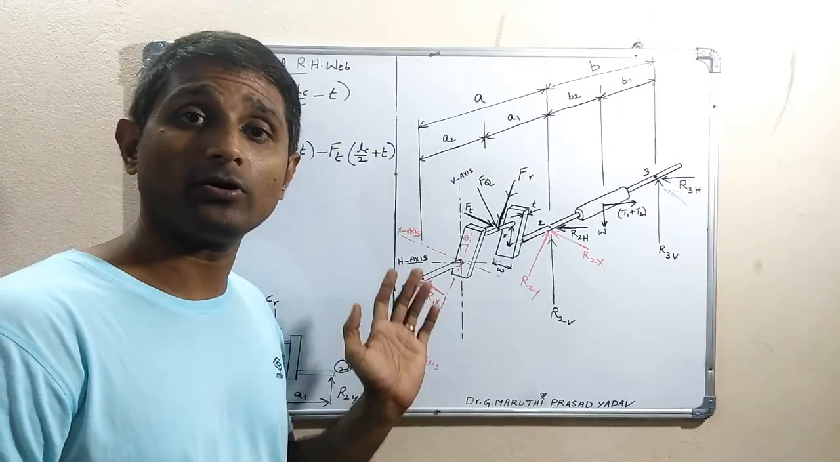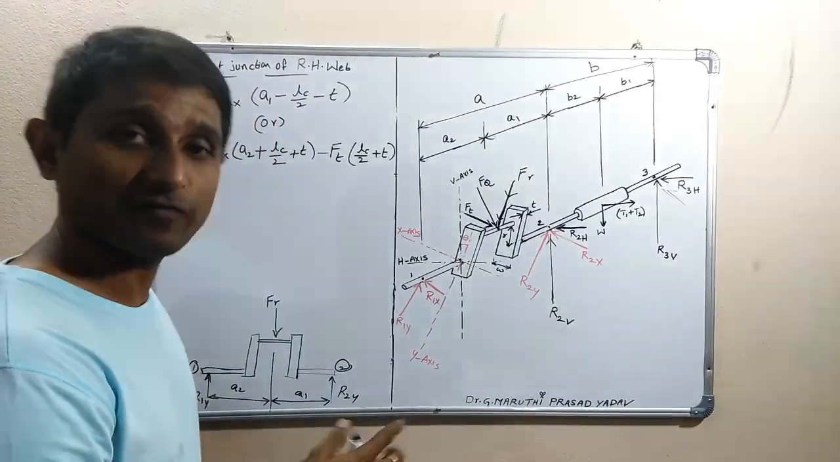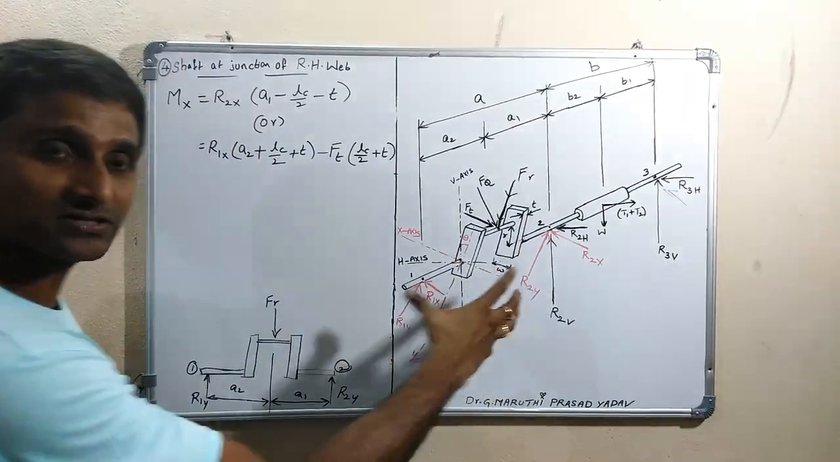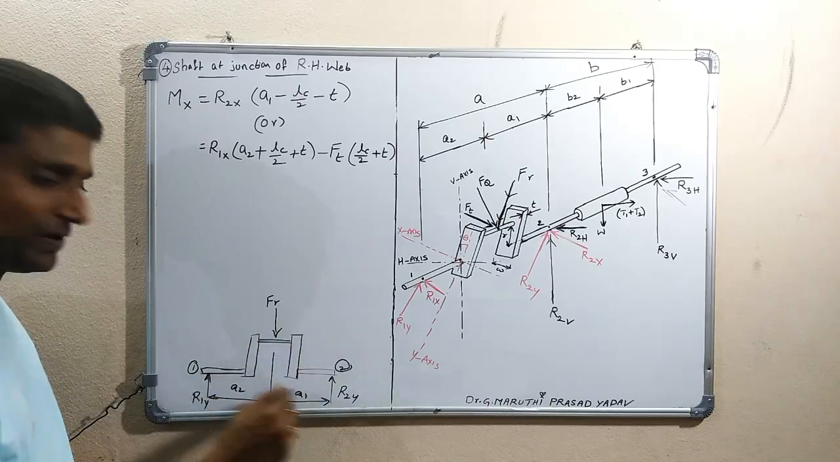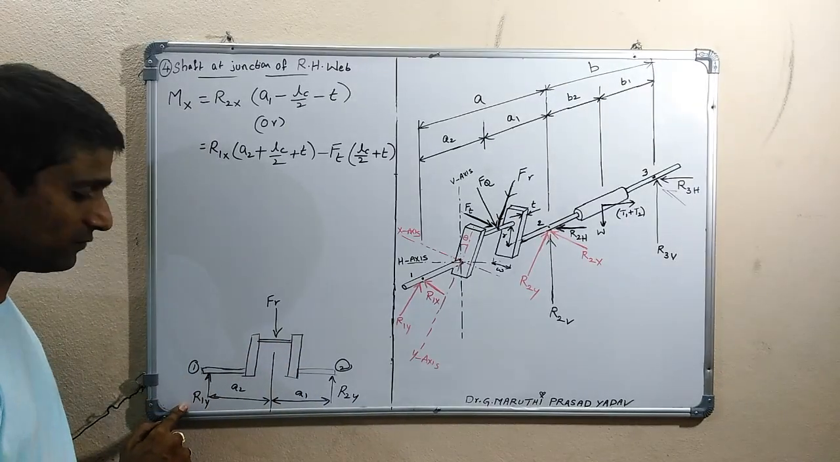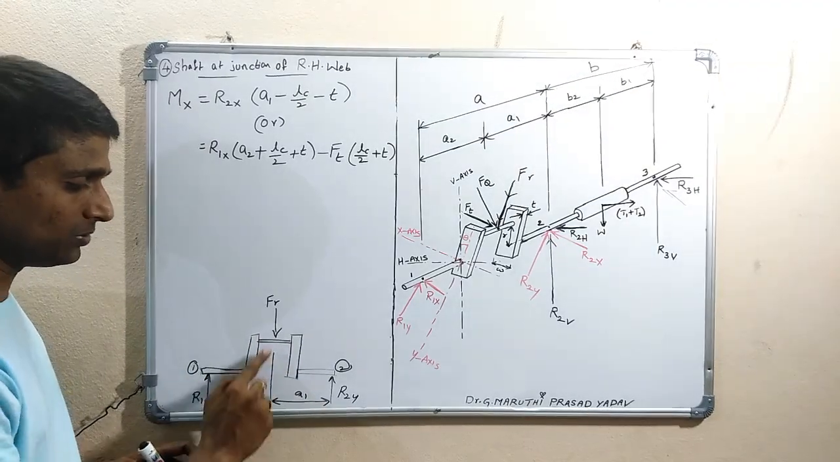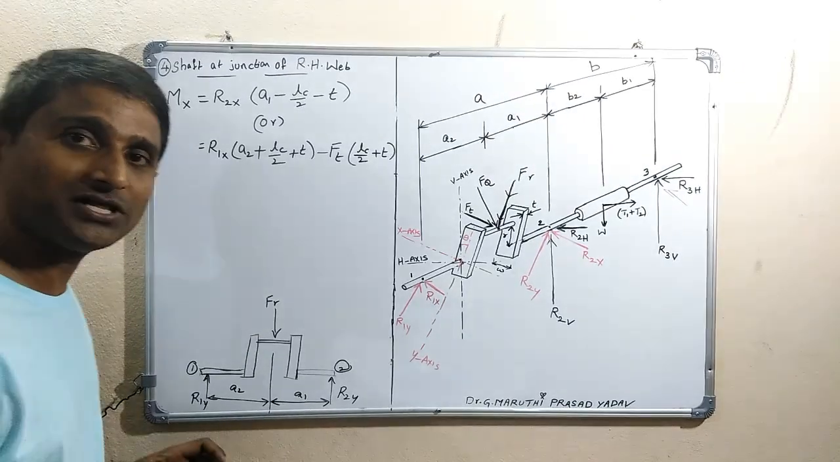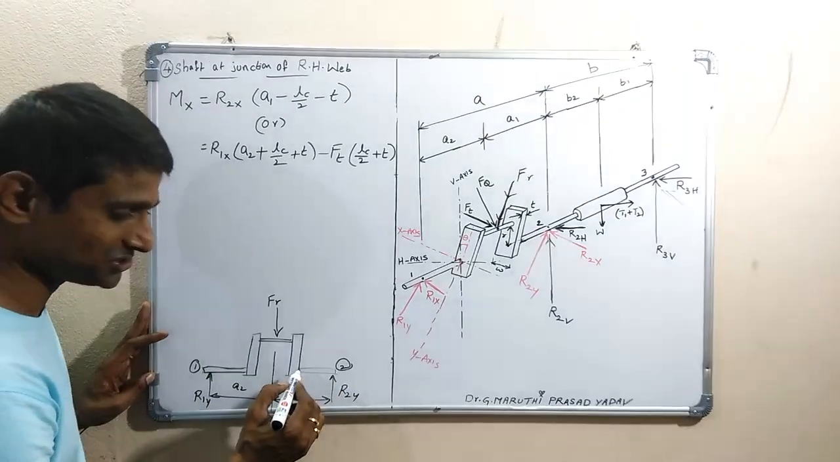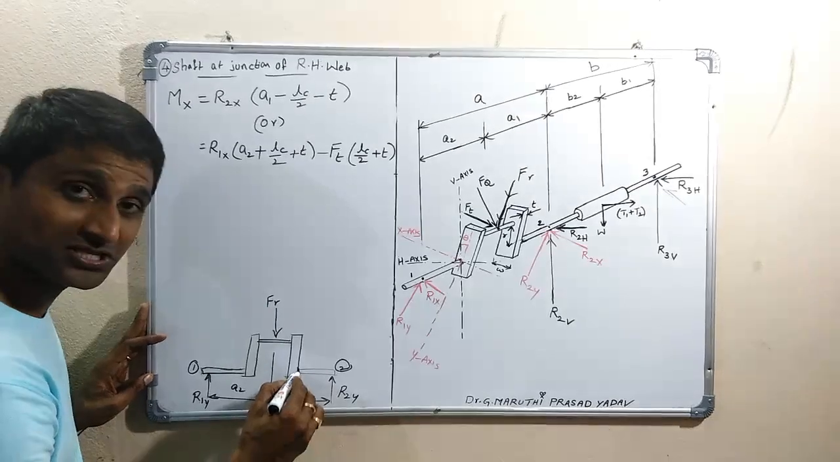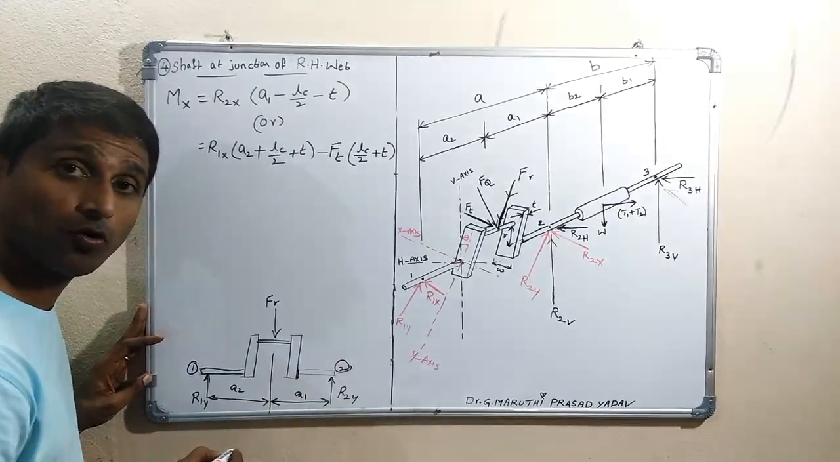Now let us take the moment about the y direction. For this purpose we have to look from this side. Then it looks like this. These are the two bearings, and this is the reaction. R1 is bearing 1, R2 is bearing 2, and the load is Fr. Now we want to find the moment at this cross section, where the shaft is connected to the web.